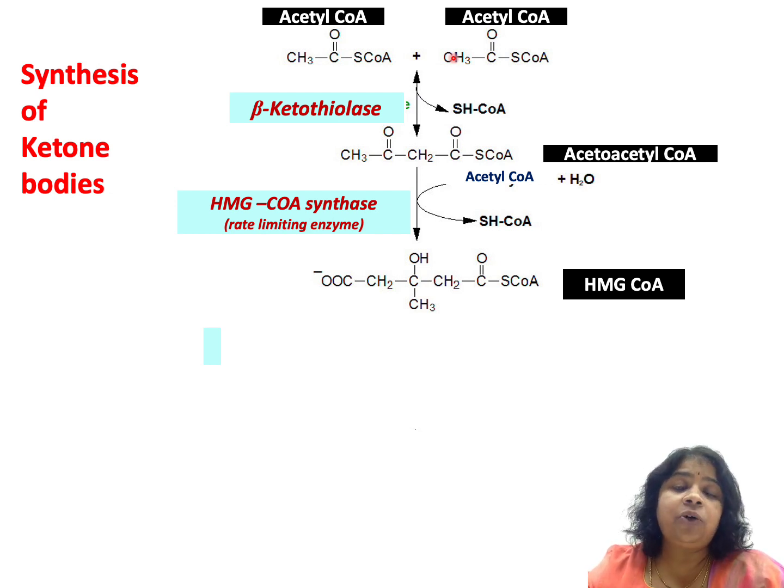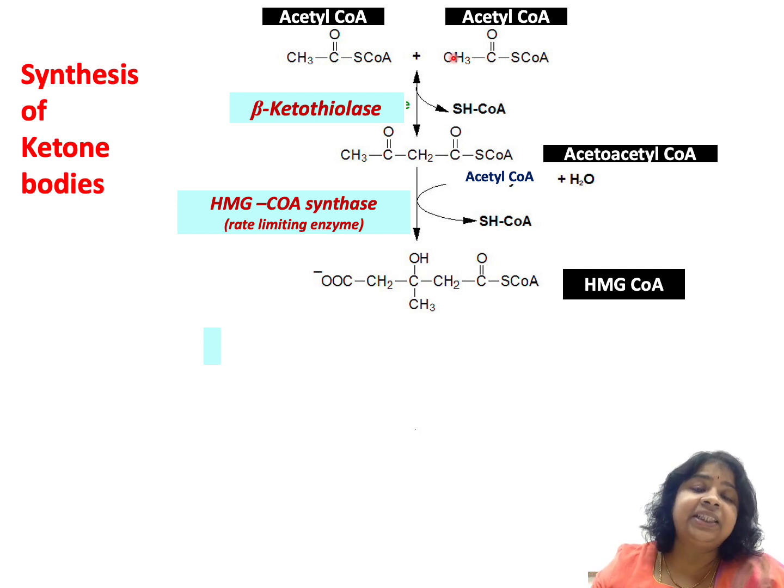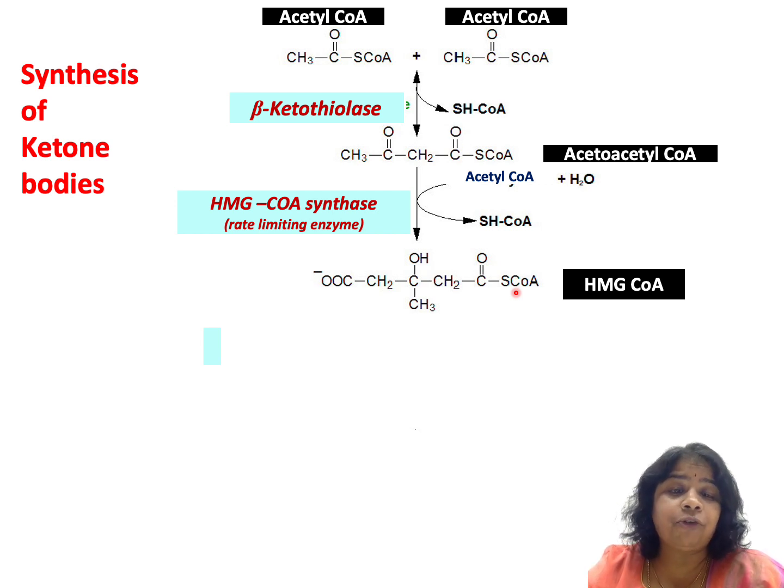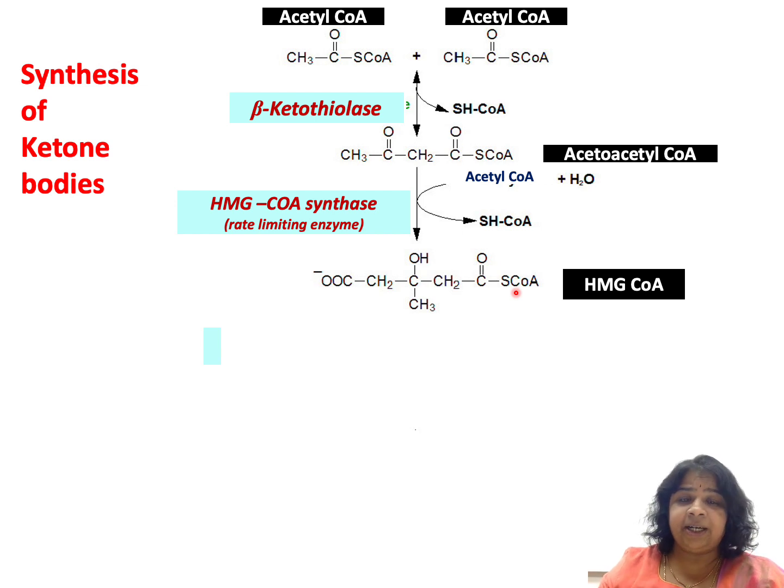Next, acetoacetyl-CoA condenses with another molecule of acetyl-CoA to form HMG-CoA. HMG-CoA synthase is the enzyme, and this is a rate limiting enzyme. So now we have condensation of three acetyl-CoA molecules to form HMG-CoA ultimately.